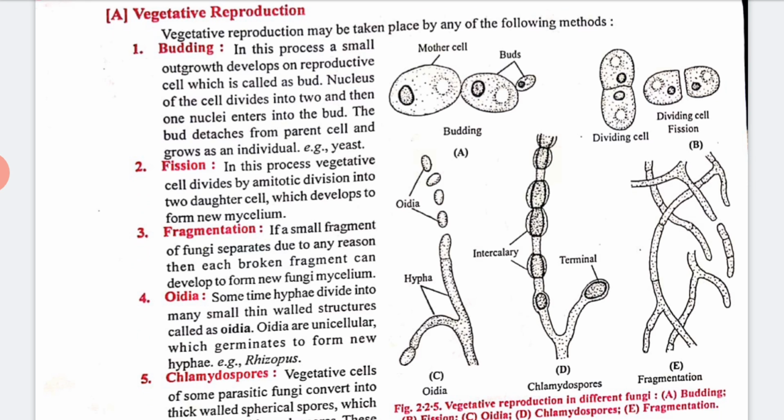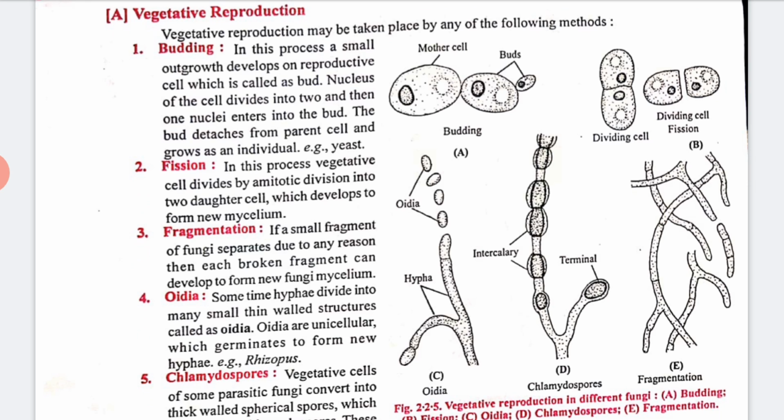Now fragmentation. If a small fragment of fungi separates due to any reason, then each broken fragment can develop to form a new fungal mycelium. You can see it in structure E, where fragmentation is written, right? That is known as fragmentation.